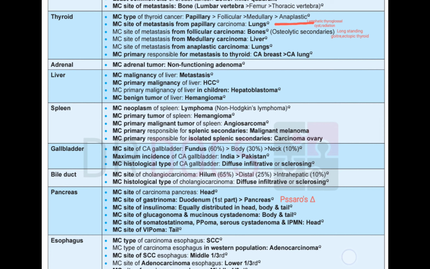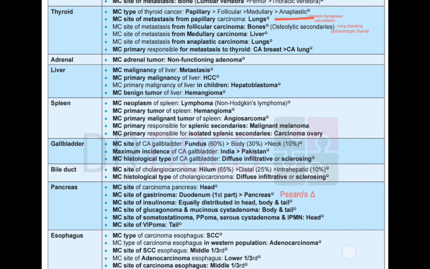Insulinoma is iso distribution, equally distributed in head, body, and tail. Glucagonoma and mucinous cystadenoma are in body and tail. And gastrinoma is linked with the Passaro triangle. So it is most common in the duodenum first part, then the pancreas.